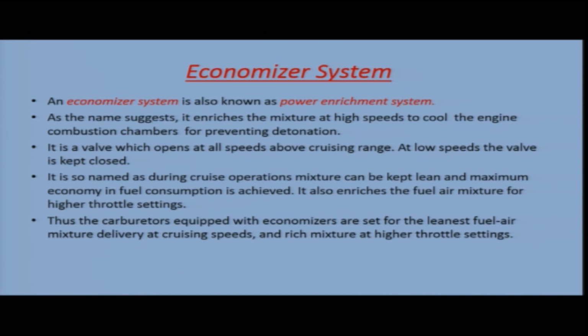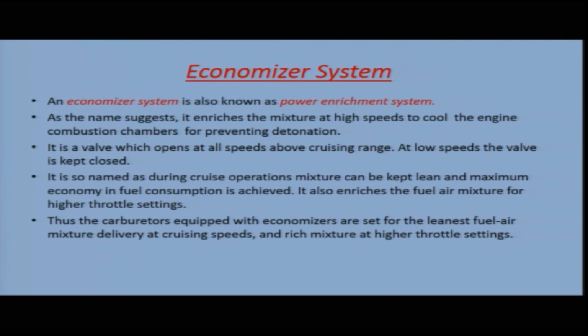It is named an economizer system because during cruise operations, mixture can be kept lean and maximum economy in fuel consumption can be achieved. It will enrich the fuel air mixture for higher throttle settings. So, for high throttle operations, we get a rich fuel air mixture, and for lower throttle settings, we can keep the mixture lean and achieve maximum fuel economy.